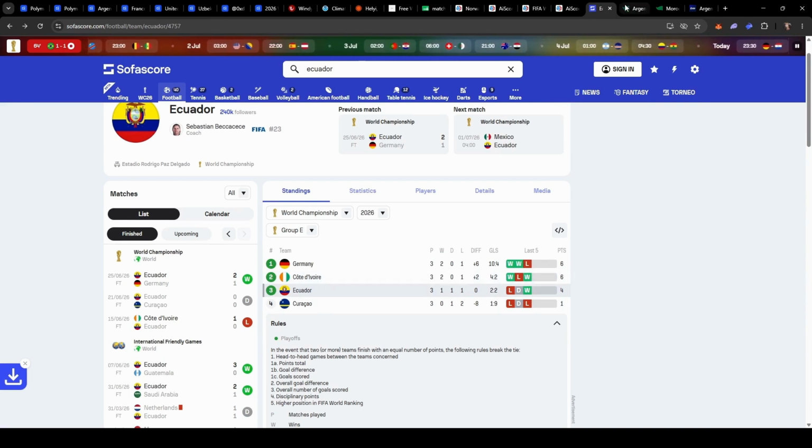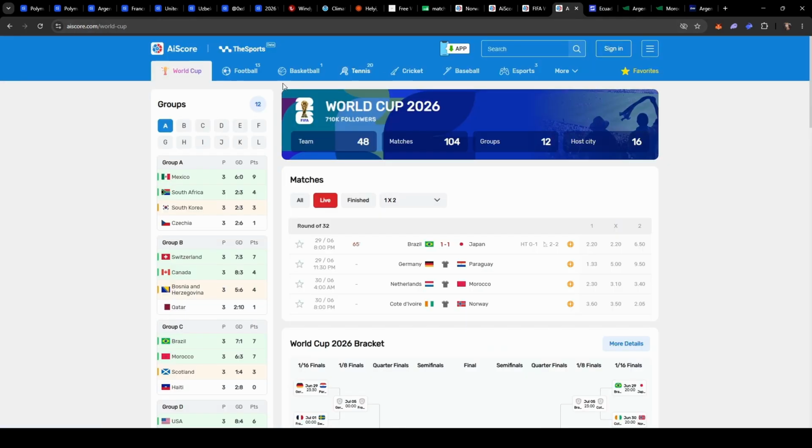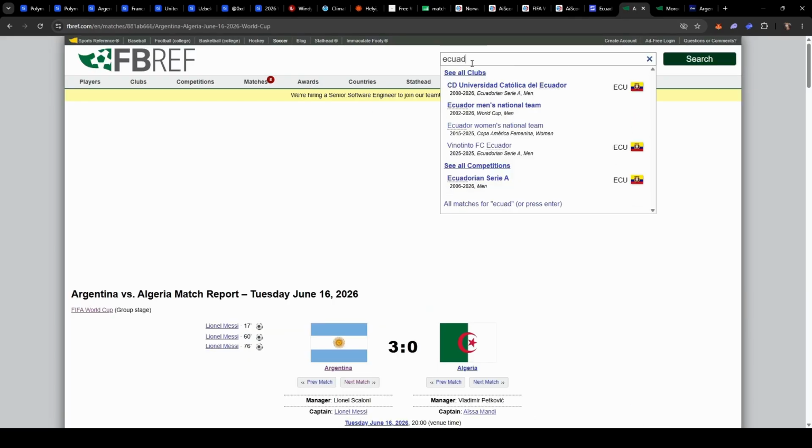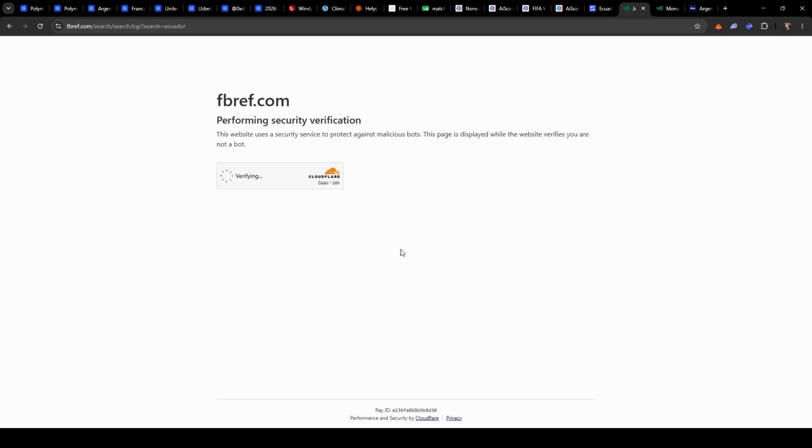So basically on paper, Côte d'Ivoire is also a stronger team than Ecuador if we look at Ecuador on the AS score. It probably doesn't show up here. Alright, let's write it here then. Ecuador. Let me check with the bot now.